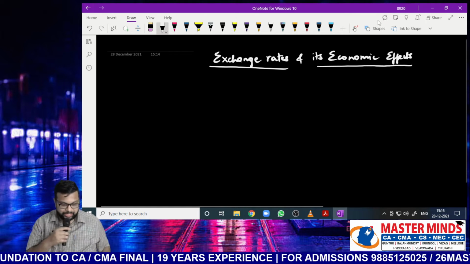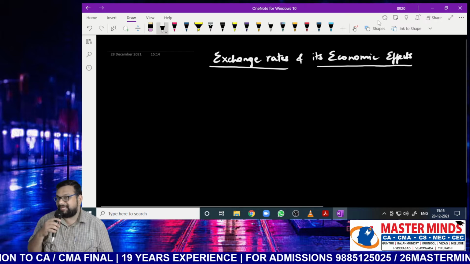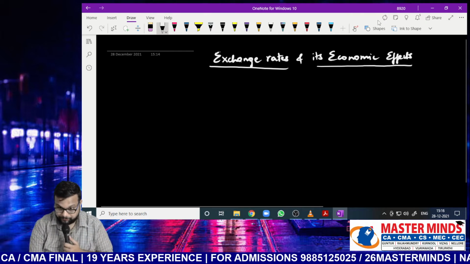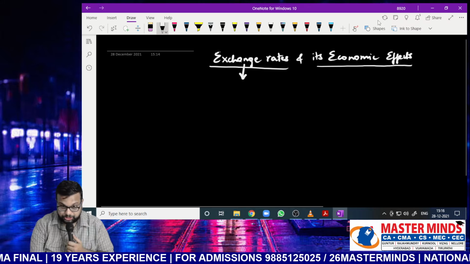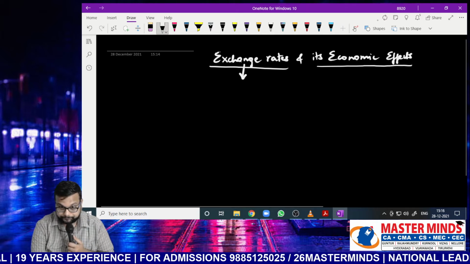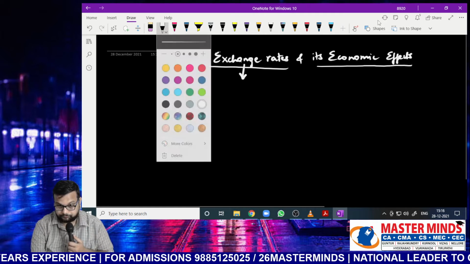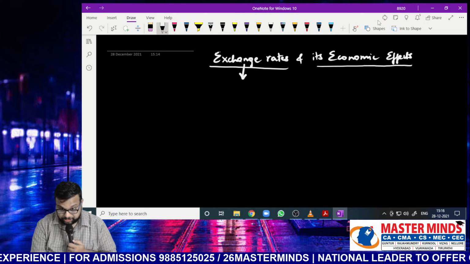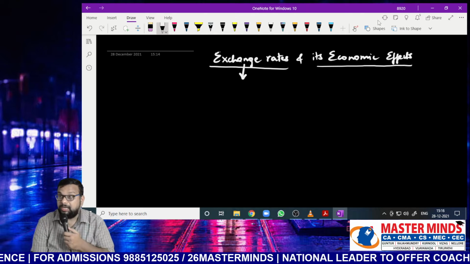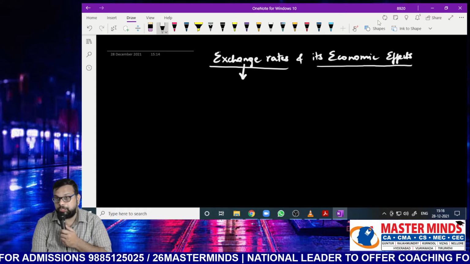But let us first understand what is meant by exchange rate. What is meant by exchange rate? Note it down, Nana. Everyone has to maintain running notes and note it down.